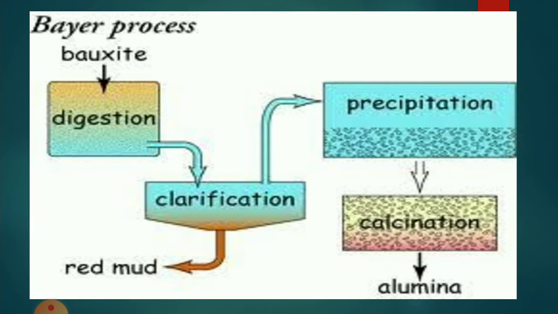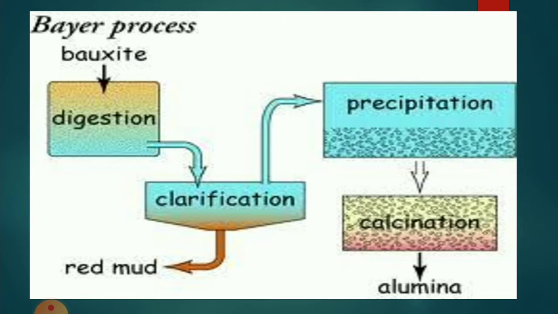The process of extraction of aluminium, here you could see the steps. These are the steps of the process. The first step is concentration of bauxite ore, which is done with the help of Bayer's process. The four steps of Bayer's process are digestion, clarification, precipitation, and calcination to get alumina.